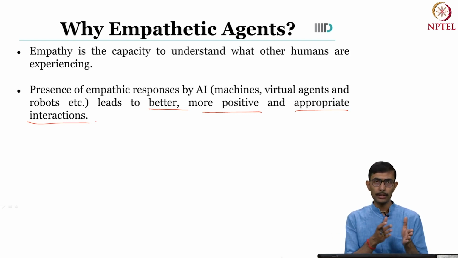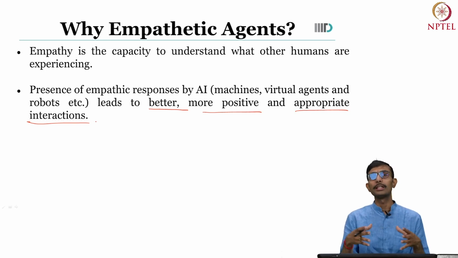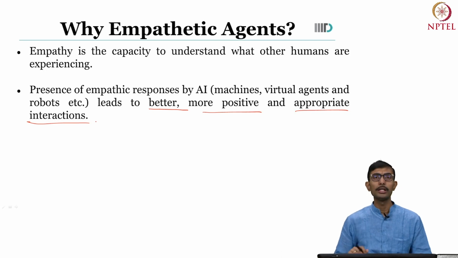This is what already happens when two humans who are empathetic to each other interact. There is a better conversation, a more positive interaction, and it's also appropriate at the time, for example when to laugh, when not to laugh, and things like that. This is the same thing that we want the agents to have, so that they can behave in a similar fashion to us and the entire experience can be more positive for the humans.